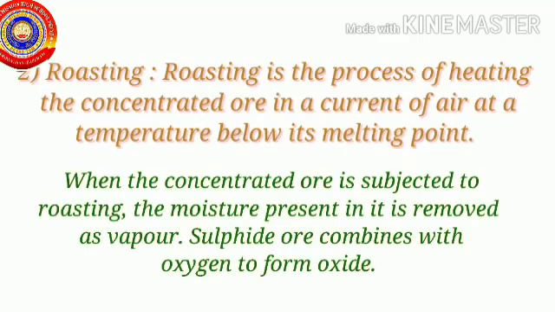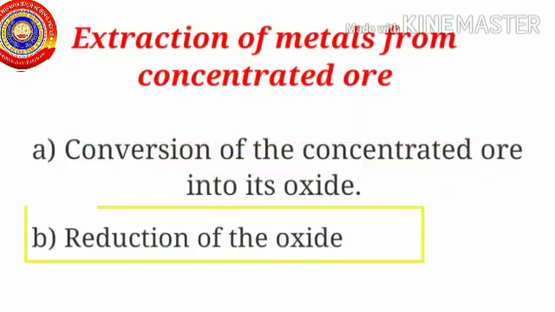The second process is roasting. Roasting is the process of heating the concentrated ore in a current of air or in the presence of air at a temperature below its melting point. So, what makes calcination differ from roasting? Yes, calcination takes place in the absence of air, whereas roasting takes place in the presence of air. Okay, children. So let's move to the next one.